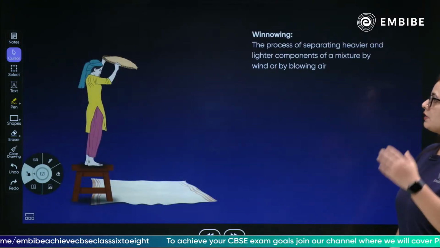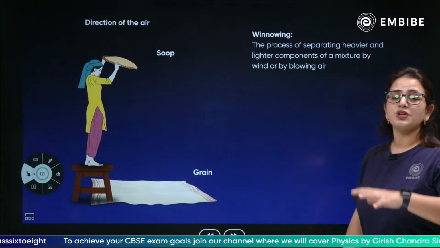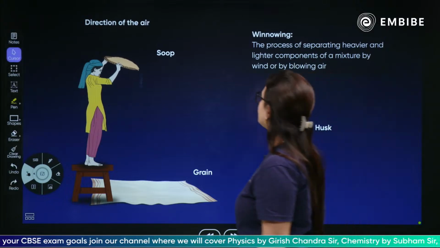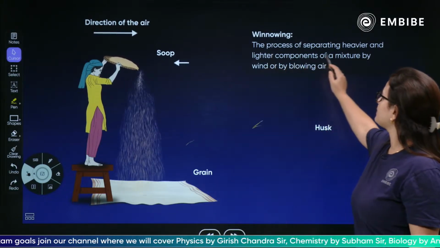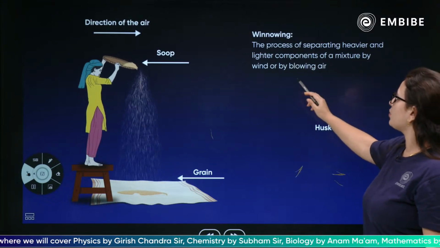So children, what do we call it? That particular process is called winnowing. जब हम shafts को अलग कर देंगे और grains को obtain कर लेंगे वो process को क्या कहते हैं? उनको हम कहते हैं winnowing. The process of separation of the heavier and lighter components of a mixture by blowing air.